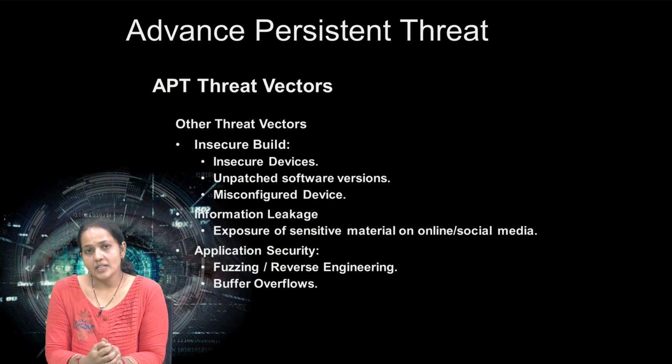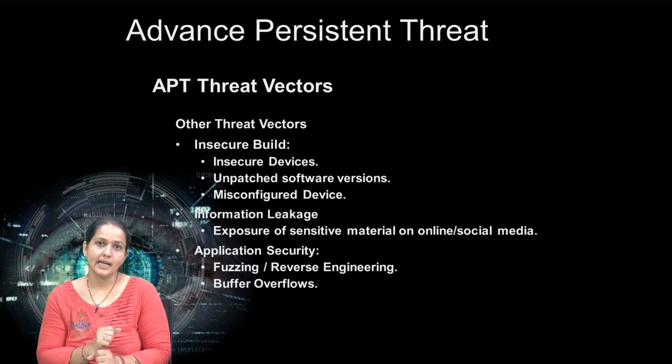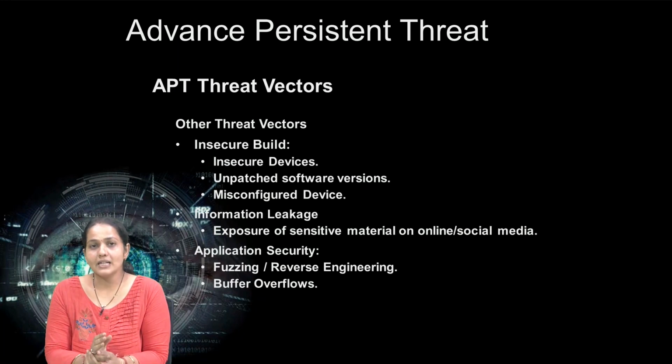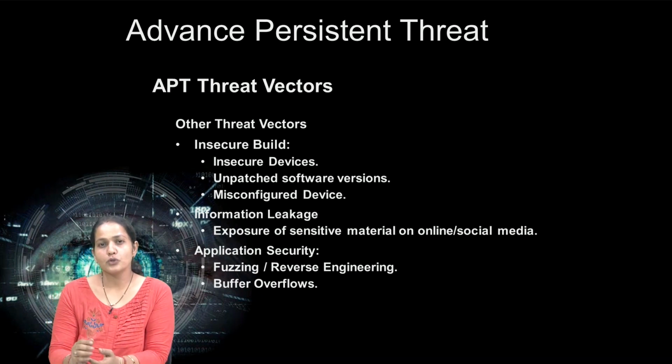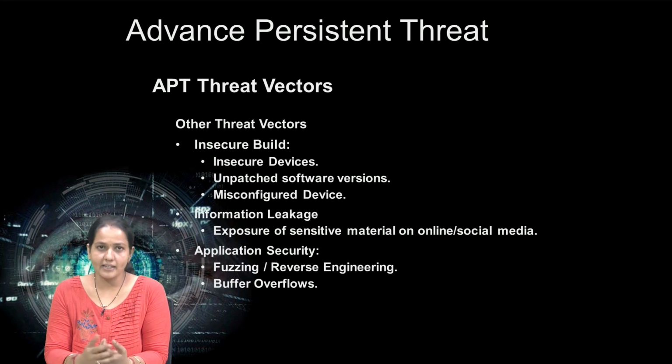Then misconfigured devices. That means an intruder who wants to get access to a device finds that the device is not under the security mechanism of the organization, so that is also a chance for the intruder. Second, information leakage. If sensitive material is exposed online or through social media, the intruder can easily get the sensitive information and break down the network.